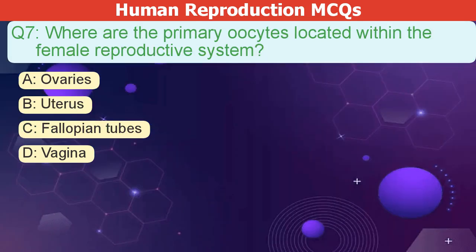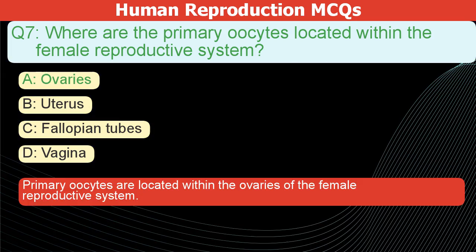Where are the primary oocytes located within the female reproductive system? A. Ovaries. B. Uterus. C. Fallopian tubes. D. Vagina. The correct answer is A. Primary oocytes are located within the ovaries of the female reproductive system.